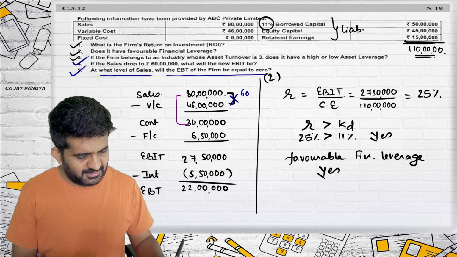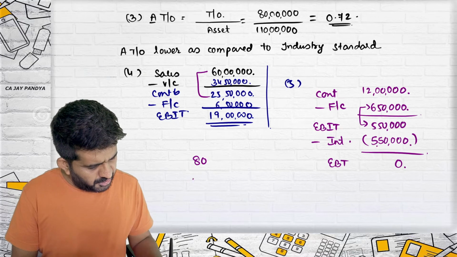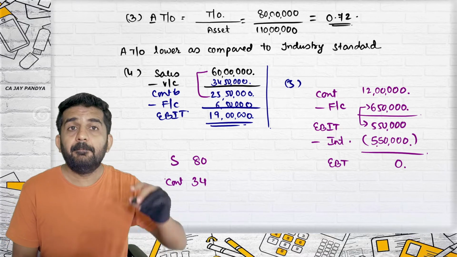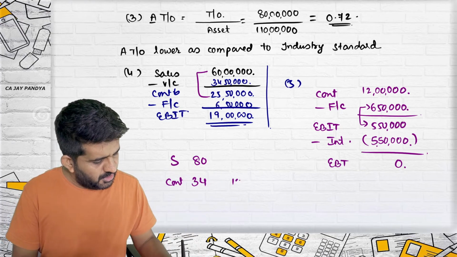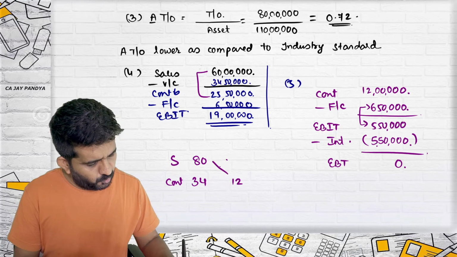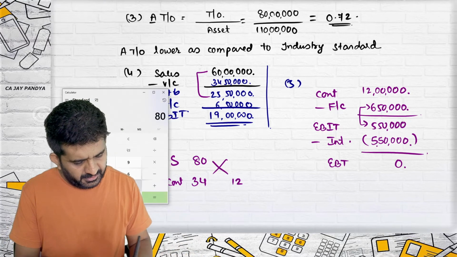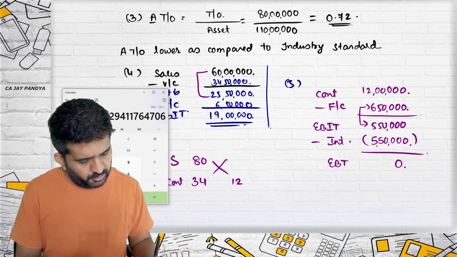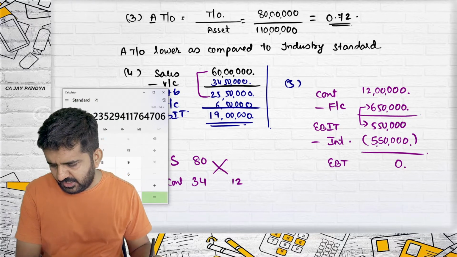I'm doing with this. If the sales is 80 lakhs, contribution is 34 lakhs, because proportionately this answer always matches. If contribution is 12 lakhs, what should be the sales? Cross multiplication. 80 into 12 divided by 34 is 28,23,529.